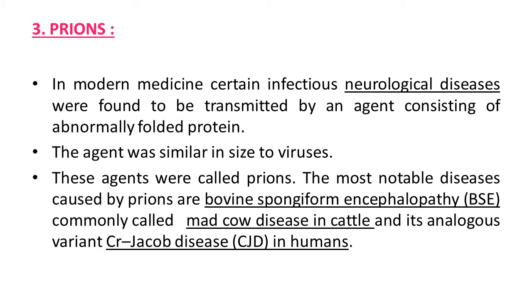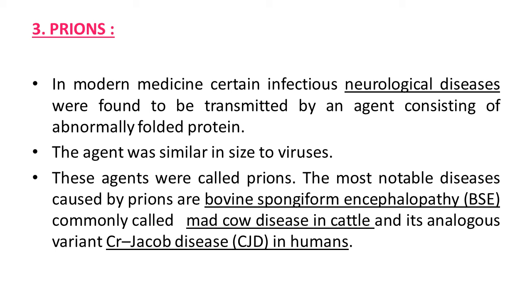Third, prions. In modern medicine, certain infectious neurological diseases were found to be transmitted by an agent consisting of abnormally folded protein. The agent was similar in size to viruses. These agents were called prions.